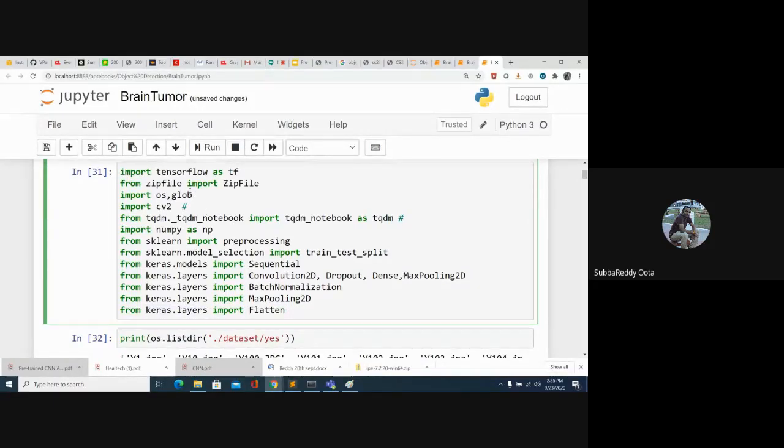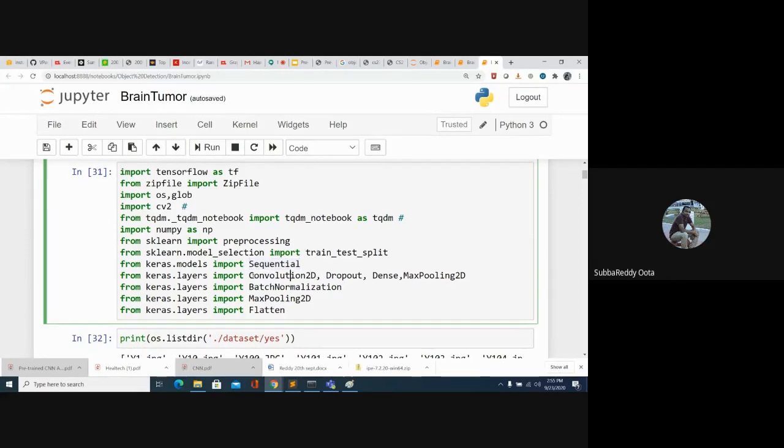Here, CV2 is the computer vision library, which we mainly use for reading and resizing images. It is a very popular library. And people all know the sklearn library for machine learning. Here I'm importing the model as Sequential because my model is a sequential model: input to hidden, hidden to hidden, and finally output. It all goes in a sequential process.